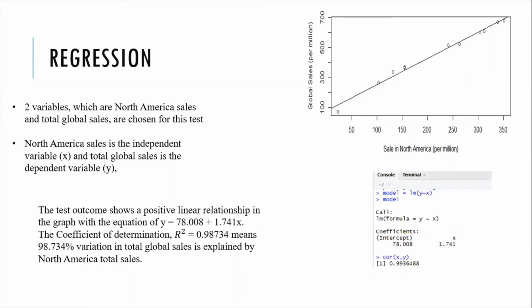Also, the coefficient of determination, which is the correlation coefficient to the power of 2, has the value of 0.98734, which means 98.734% of the variation in total global sales is explained by North America total sales. This may be explained because North America almost always makes half of the total global sales each year from the year 2006 to the year 2016.